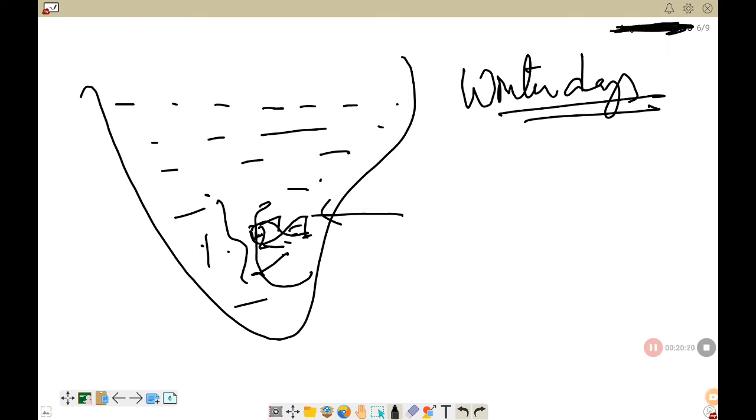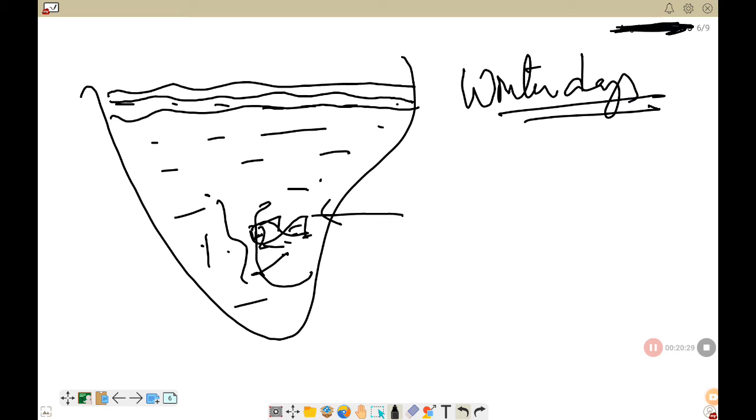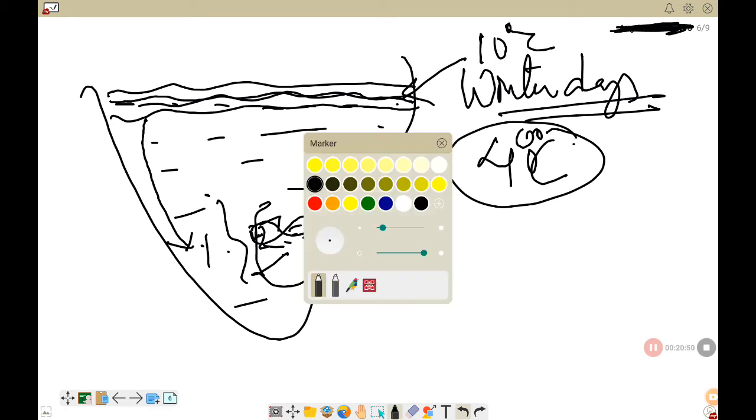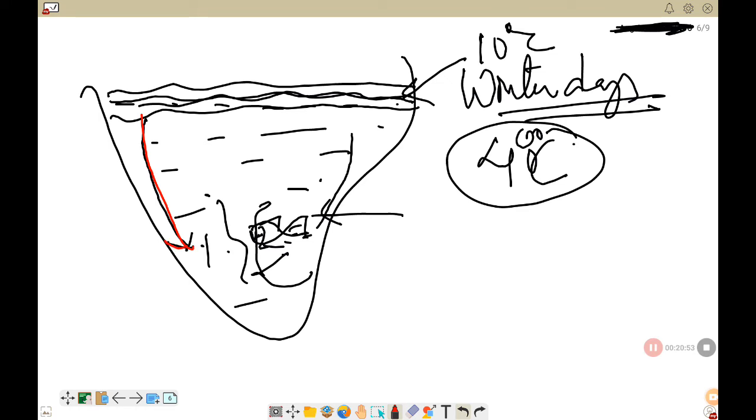Why? Because as the temperature falls, the upper layer of the water loses temperature. If the temperature of the water initially was 10 degrees Celsius, it will fall, and when it reaches 4 degrees Celsius, what will happen? At 4 degrees Celsius, water has the maximum density, you know that. So water will start to go down, and the warm water will go up. So cold water will fall down, whereas the hot water will rise up. So there is a convection current maintained here.